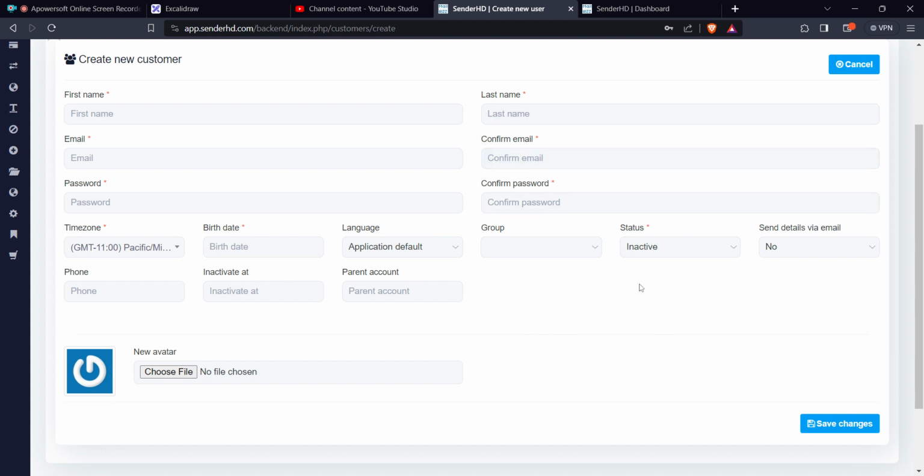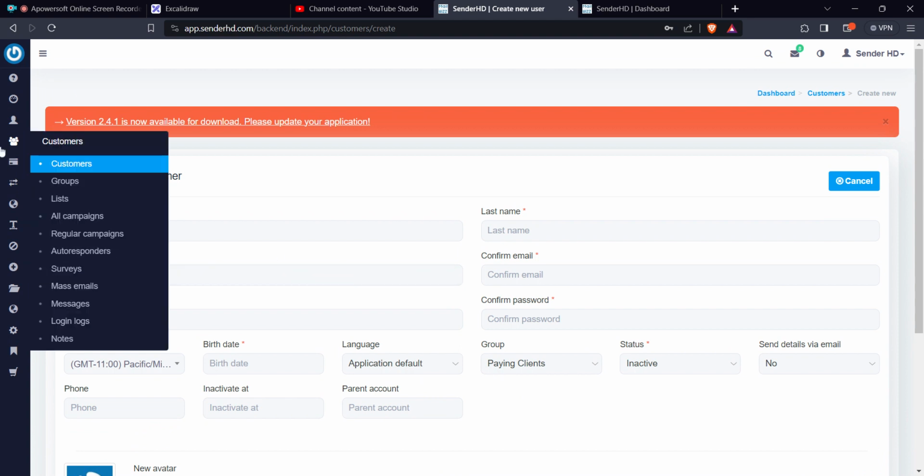Remember you have already created a group, and in this group you have already assigned different parameters to which you want to allow them access. So you can have many groups. Probably this is for paying customers, and then you want to activate, and then you want to send any details, all of that, and then you're able to save. And that's how you create a customer.